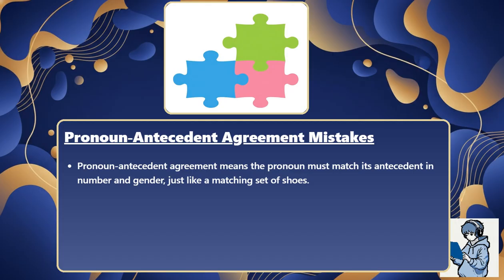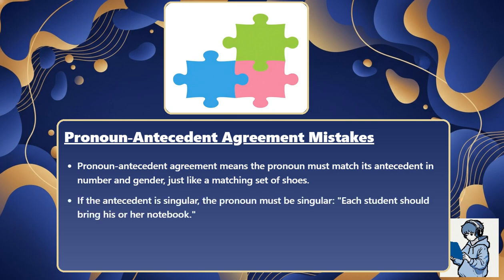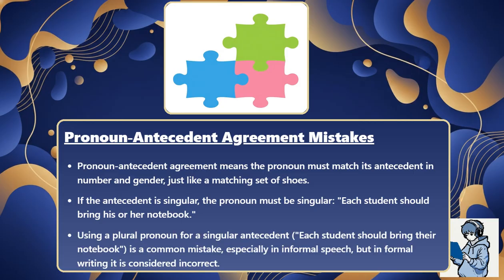Pronoun-antecedent agreement means the pronoun must match its antecedent in number and gender, just like a matching set of shoes. If the antecedent is singular, the pronoun must be singular. Each student should bring his or her notebook. Using a plural pronoun for a singular antecedent, each student should bring their notebook, is a common mistake, especially in informal speech. But in formal writing, it is considered incorrect.